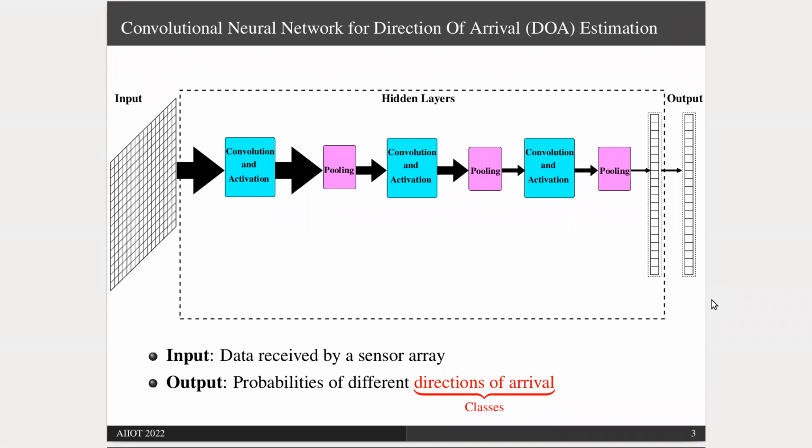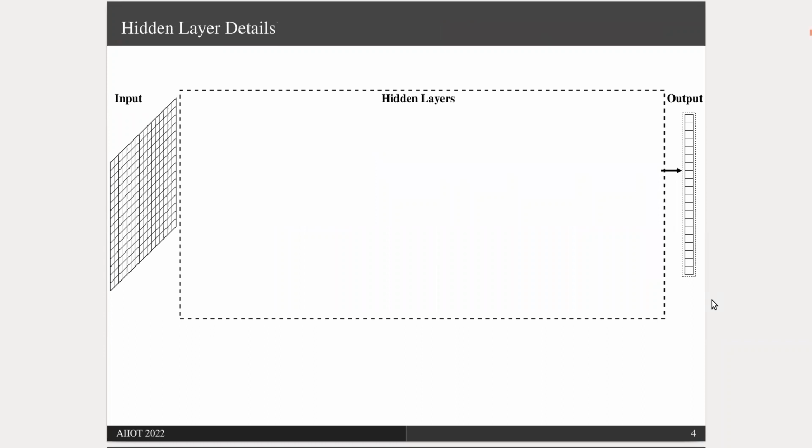We consider direction of arrival estimation as a classification problem. We discretize possible angles into 50 different classes. We feed the data collected by the sensor array to a CNN and find the probabilities of various classes or directions. The directions with the highest probabilities are our estimates. Now let's zoom into the hidden layers.